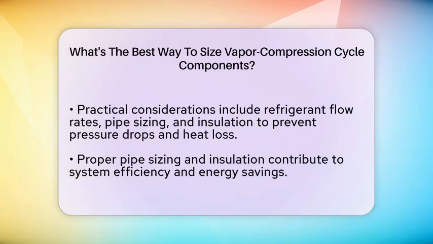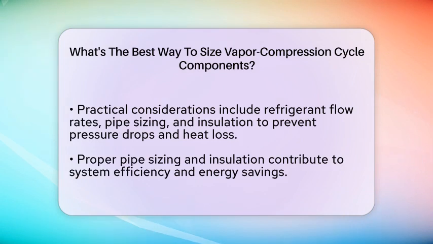The evaporator size is based on how much heat it needs to absorb. You determine the heat transfer area by considering the environment's heat load and the refrigerant's properties. For example, a small refrigerator might need an evaporator with a surface area of a few hundred square centimeters, while larger cooling systems require larger surfaces.